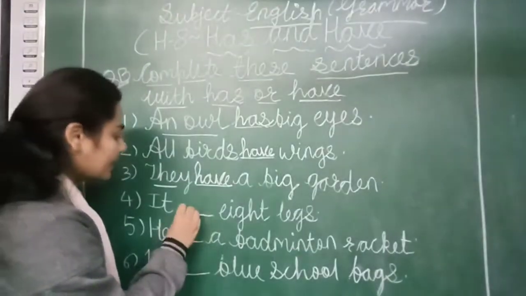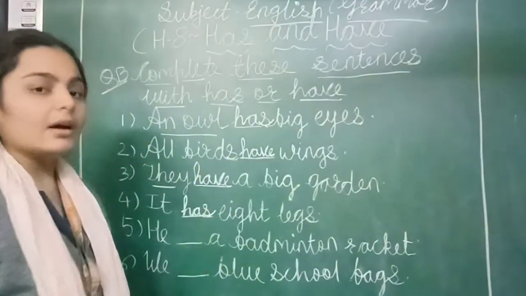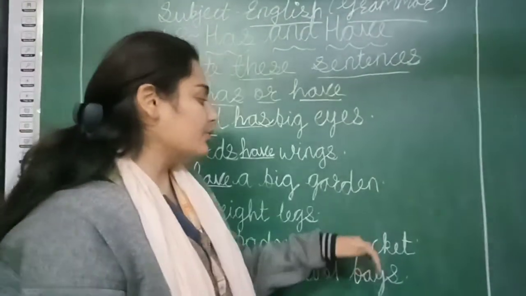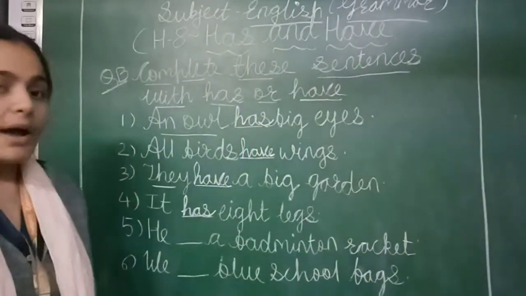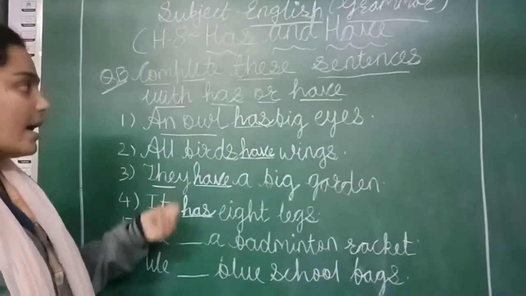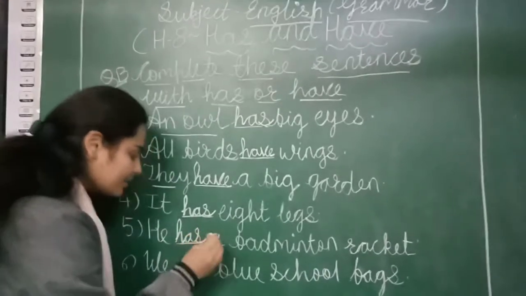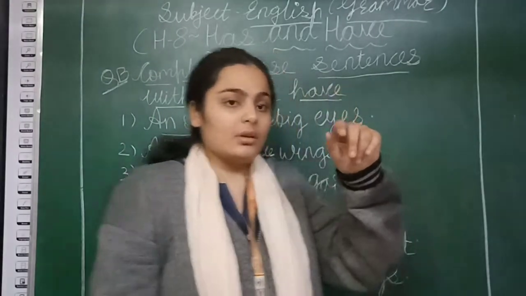So we write it has 8 legs. What is the next sentence? He dash a badminton racket. He means we are talking about a single boy, right? He has a badminton racket. Why do we use has? Because he means we are talking about one.